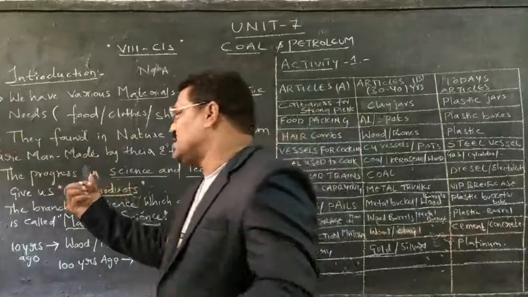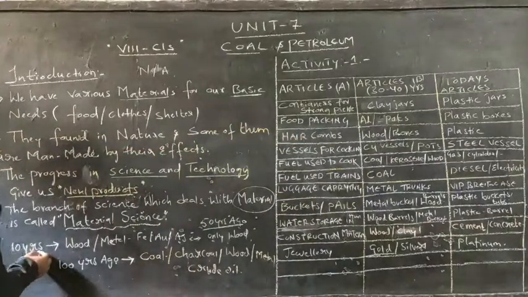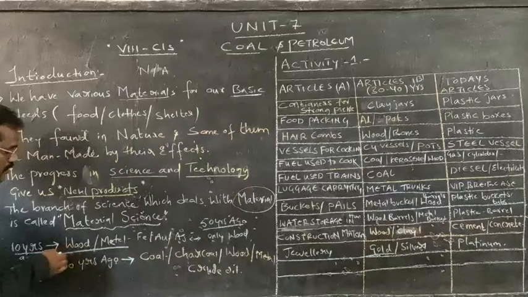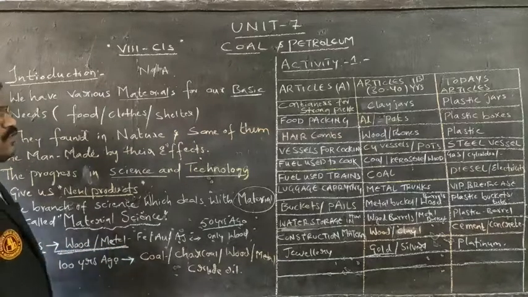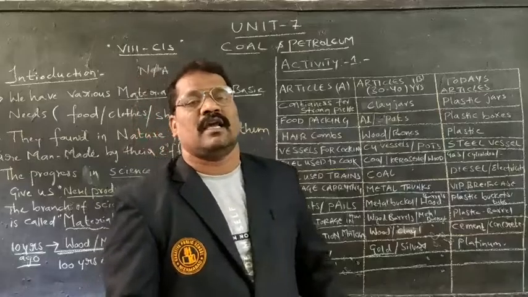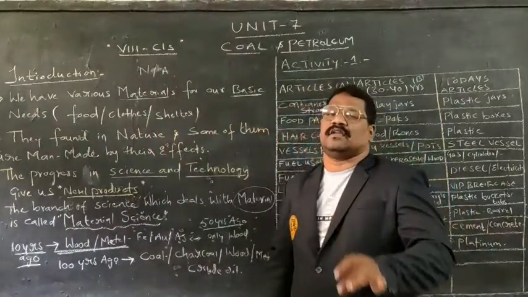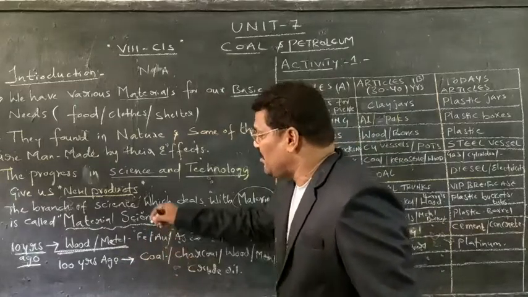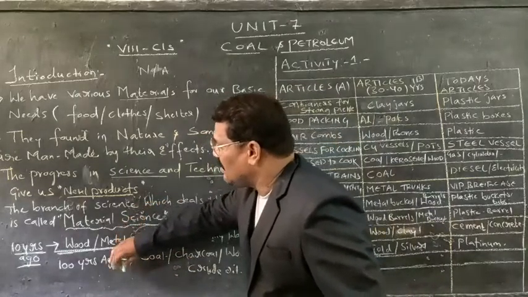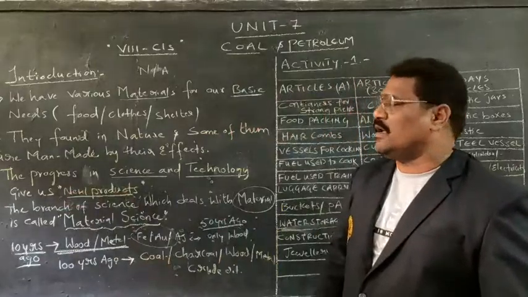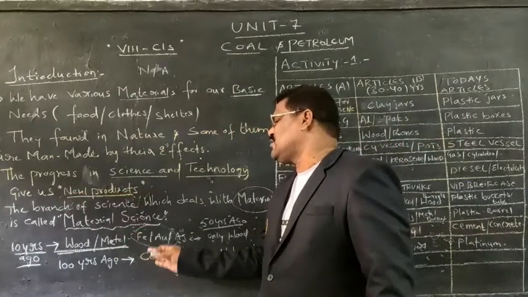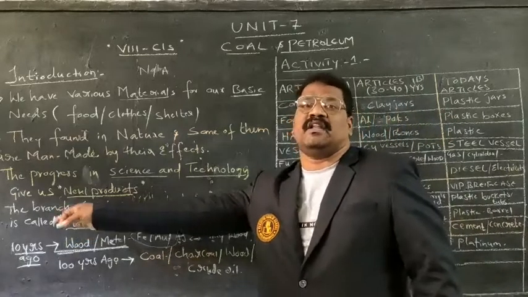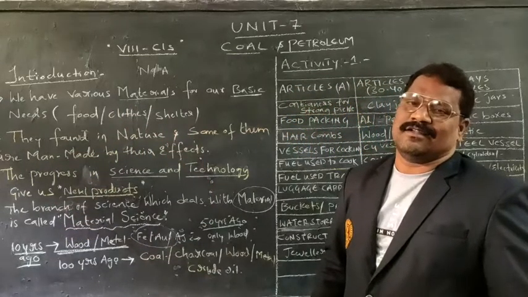To understand that, if I go back 10 years, the materials we can find are most probably wood as well as metals like iron, gold and silver. Many metals had been derived 10 years back. Wood will be there, different types of metals are there, and not only that, plastic material also exists.